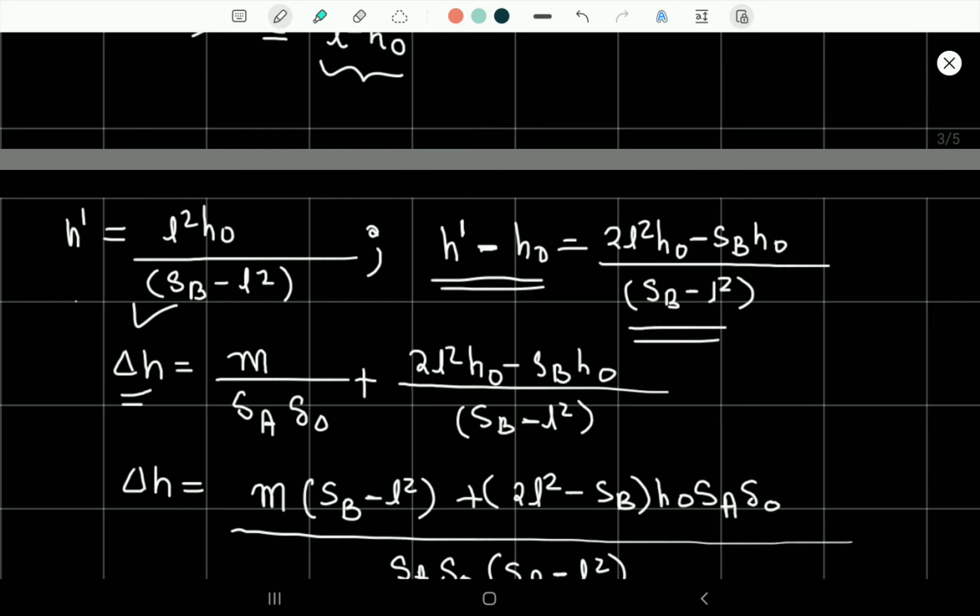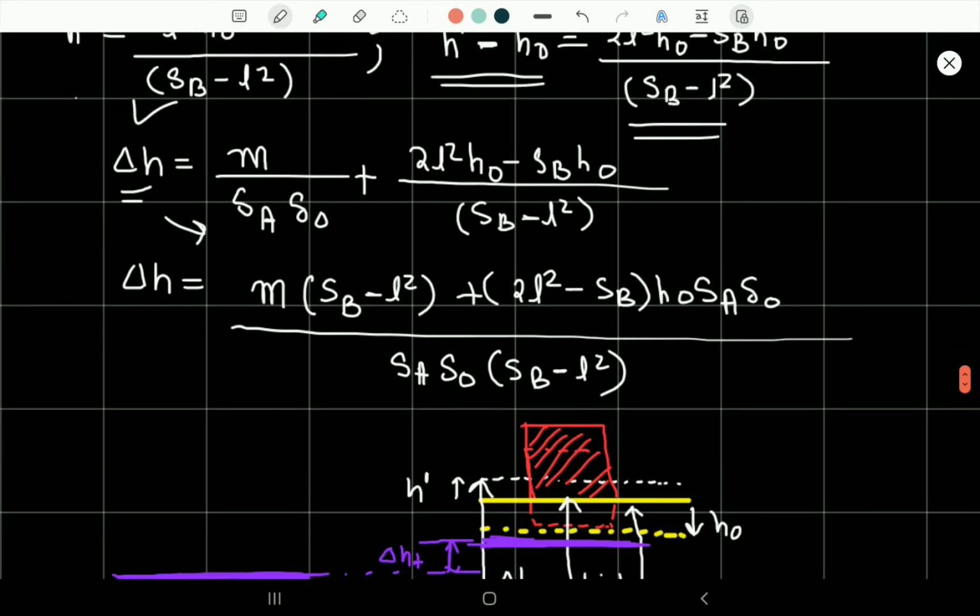And here this is the value of h dash minus h naught, and this is the value of delta h, which is h initial m by rho SA rho naught plus 2L square. Now adding these, we would get the value of delta h.